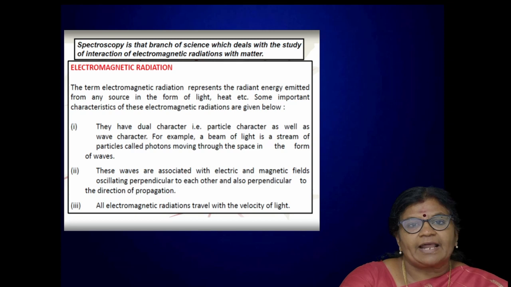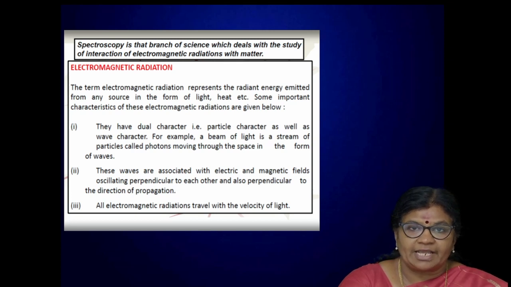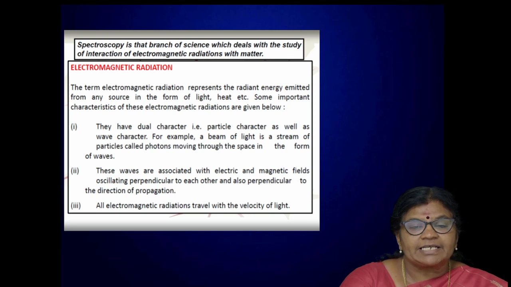So how this spectra is related with electromagnetic radiation is when we have an atom or molecule, we pass this electromagnetic radiation over the atom or molecules. So this electromagnetic radiation is going to interact with the matter. As a result of this interaction, the matter can absorb or it can emit this electromagnetic radiation. As a result, it gives the result as spectral lines. So the spectral lines can be interpreted, and from the spectral lines we can analyze the structure of any molecule.